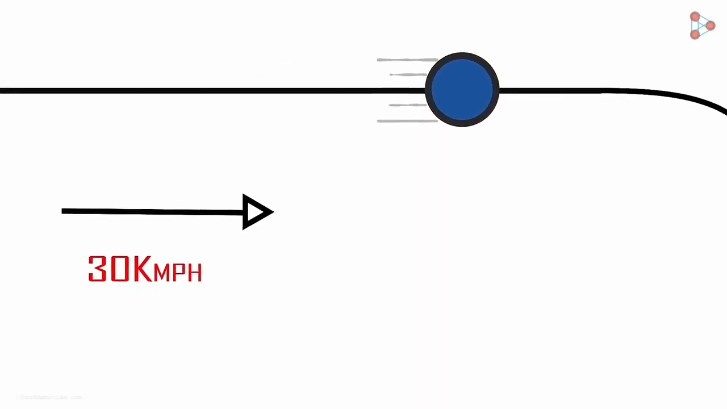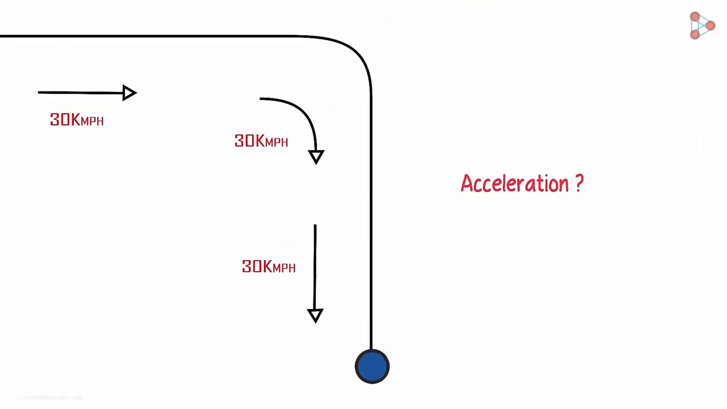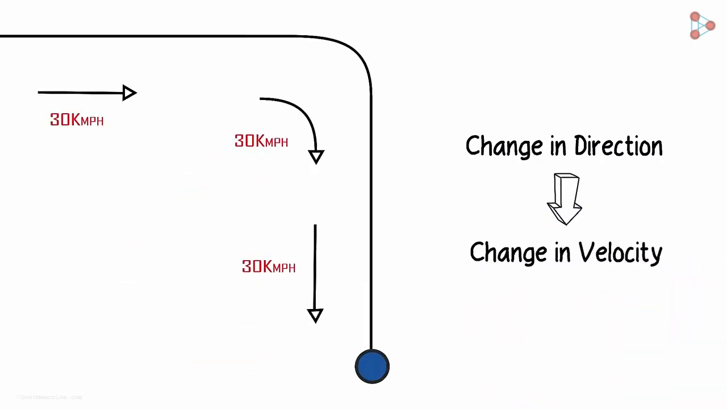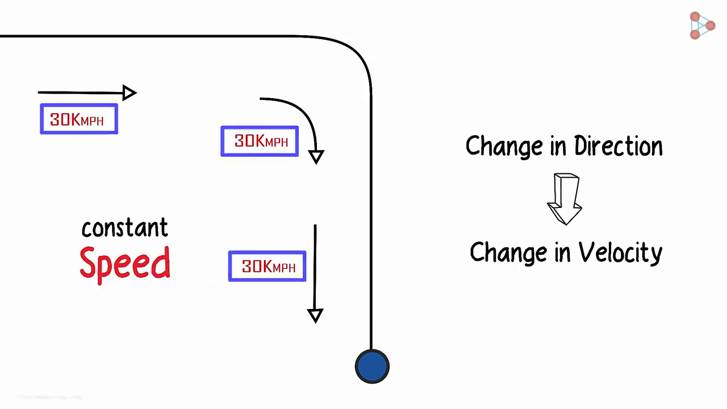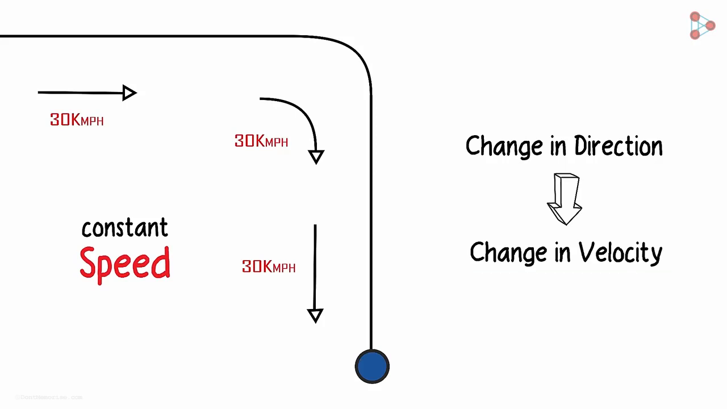In another scenario, assume that a body is moving at 30 kilometers an hour, and then it moves right at 30 kilometers an hour and continues traveling at the same speed of 30 kilometers per hour. Will there be acceleration in this case? The answer is yes. As the direction is changing, the velocity will also change. The only thing constant in this example is speed, but the velocity changes as the direction changes. So this was the most important concept you had to know about acceleration. It will exist only when there is a change in velocity.